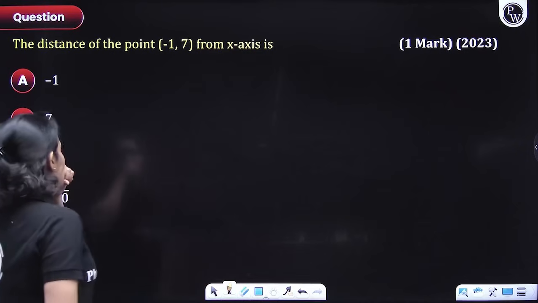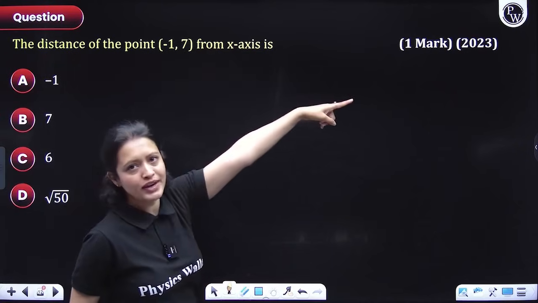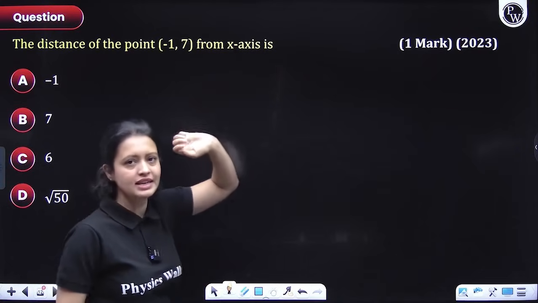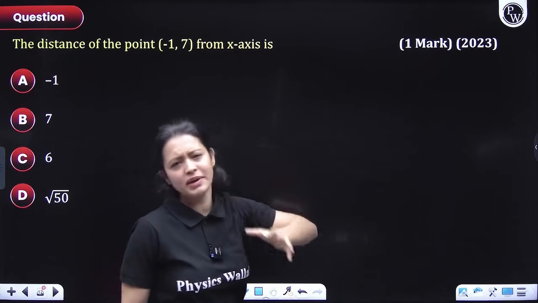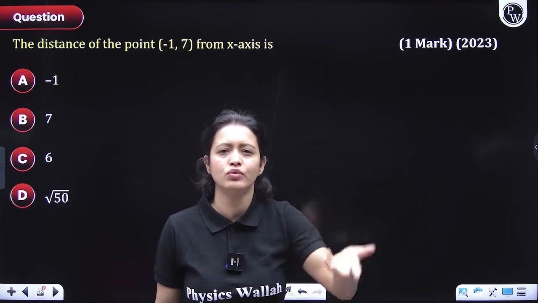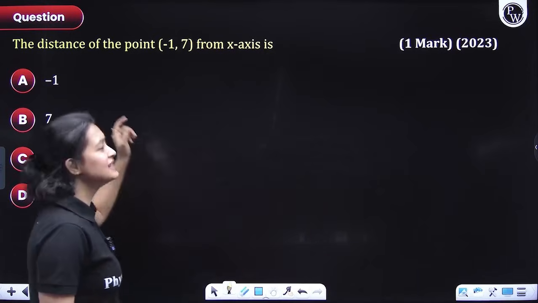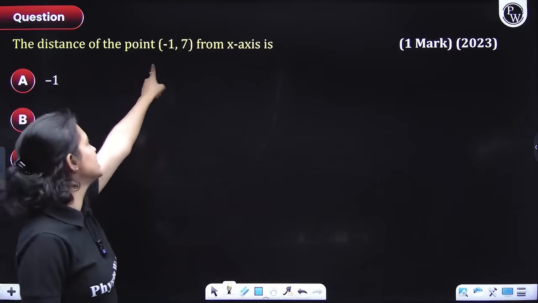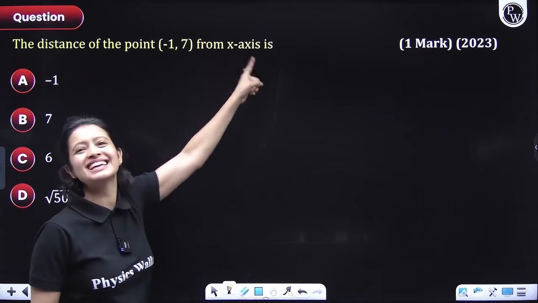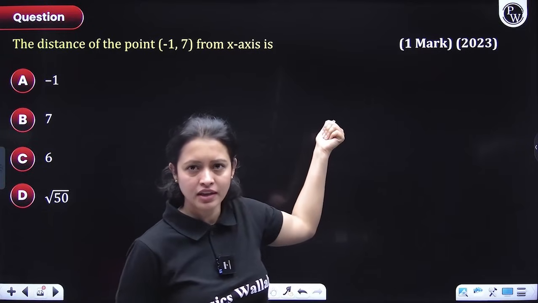Okay. Now, this is a question, guys, that came in 2023. It's a 1 marker question, and if you know the basic concepts, then you don't even have to think about it for 2-3 seconds. You could have given the answer in 1 second. So the distance of the given point whose coordinates are negative 1, 7 from the x-axis is what? Do you want to apply the distance formula here?